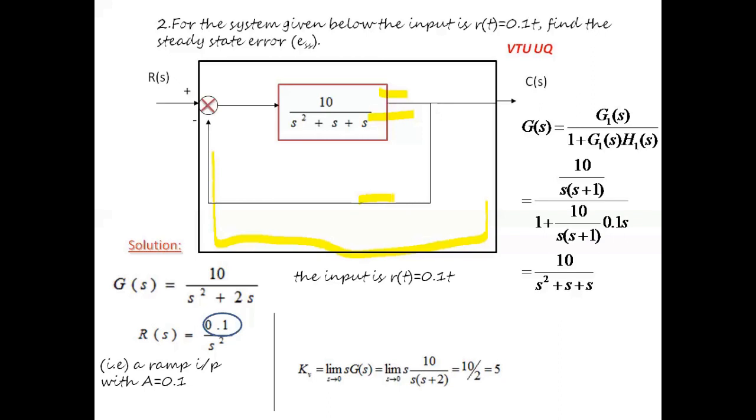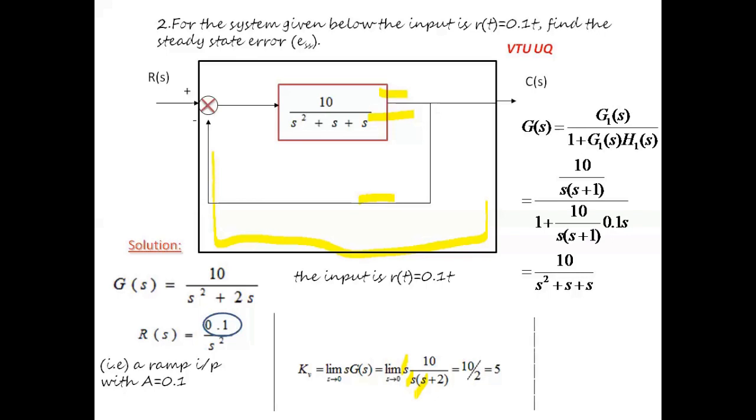So it is sufficient to calculate the coefficient of the ramp input, which is nothing but the velocity error coefficient Kv. As the given input is ramp input, it is associated with the velocity error coefficient Kv. Hence Kv will be equal to limit s tends to 0, s into G(s). After substituting for G(s), limit s tends to 0, s into 10 divided by s into (s plus 2). S and s will get cancelled out. As s tends to 0, we get 10 by 2, that is nothing but 5.